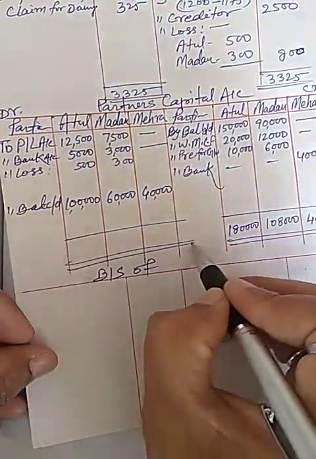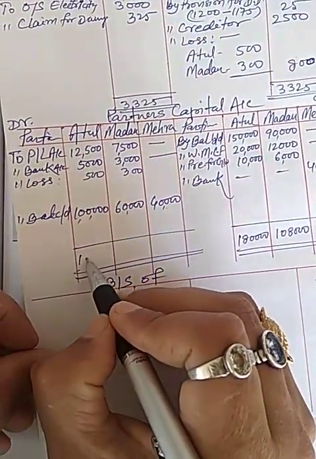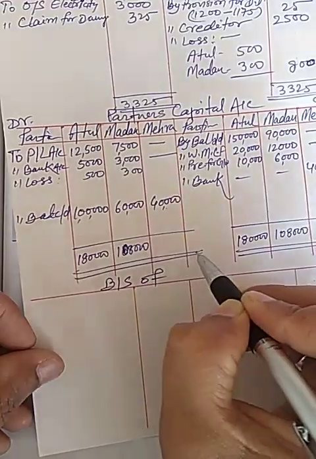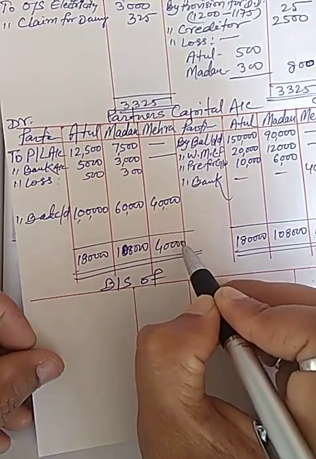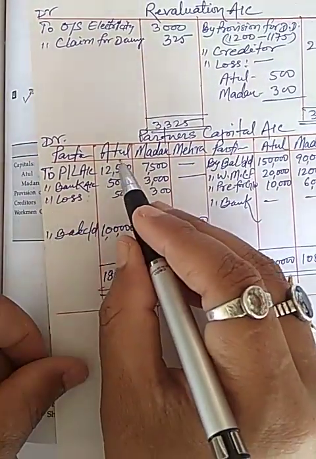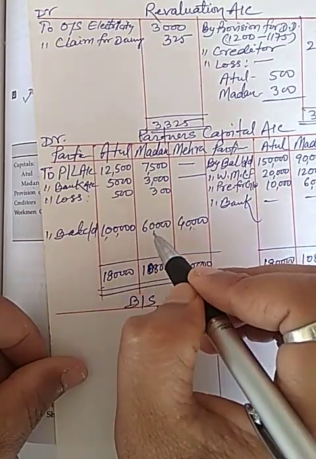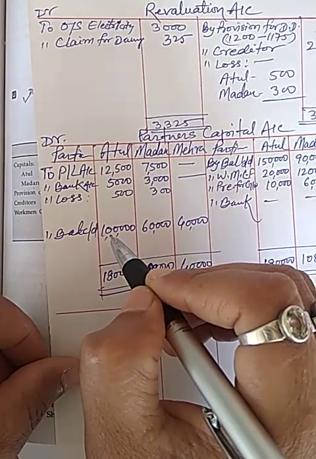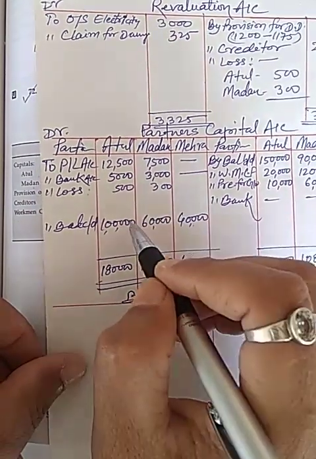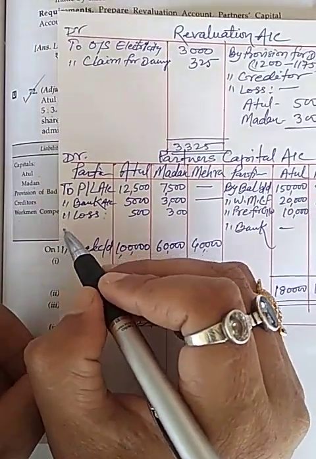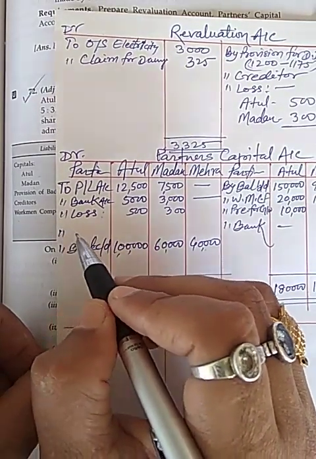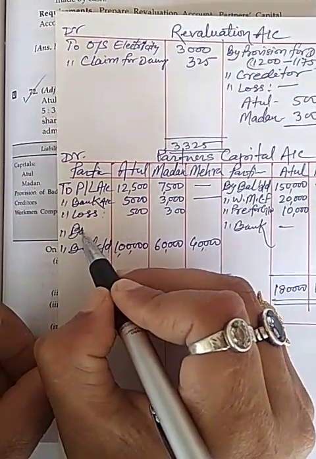And in debit side also 1,80,000, 1,08,000 and 40,000. Now you can see Atul and Madan capital is excess, then they have to keep in business. So excess capital will be due by old partner, bank account.